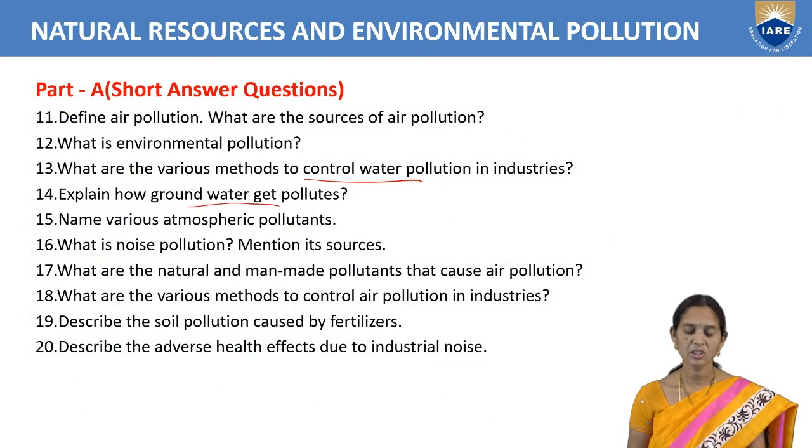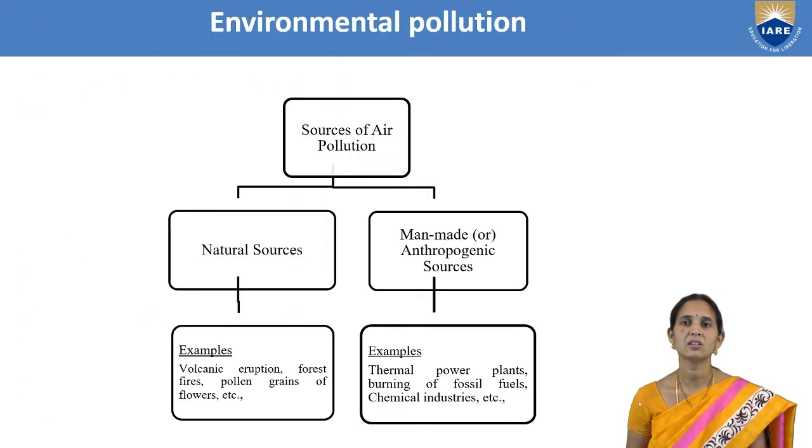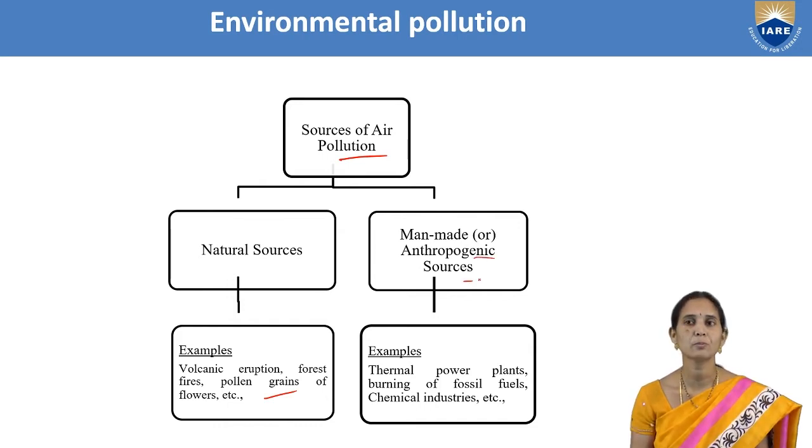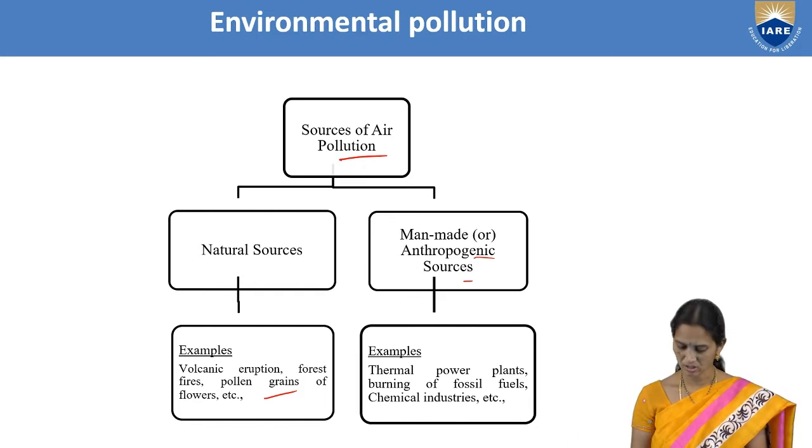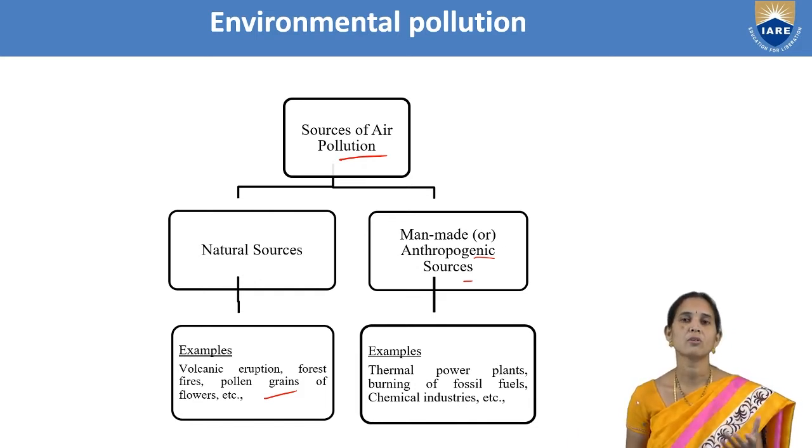So next one, what are natural and man-made pollutants that cause air pollution? We can write natural sources will be volcanic eruptions, forest fires, and pollen grains of flowers. That is natural sources of air pollution. Then man-made or anthropogenic sources. The question will be asked like anthropogenic sources. So remember the sources of air pollution. We can write thermal power plants, burning of fossil fuels, and from the chemical industries, evolution of hazardous substances will be taking place.